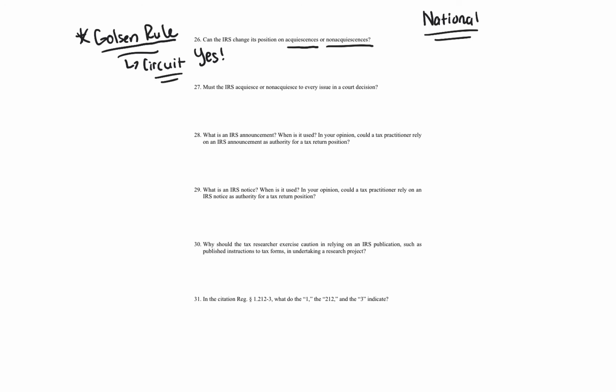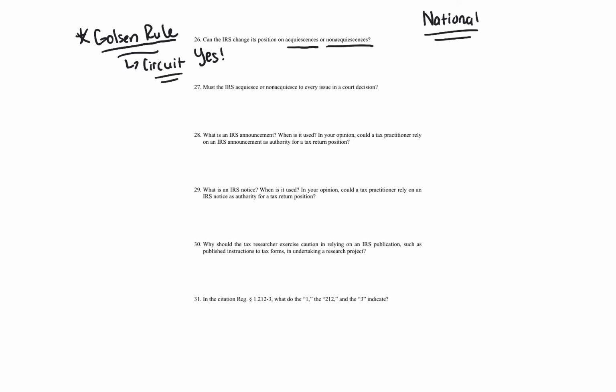That's how this works. So the idea is when the IRS loses a case, they have to acquiesce or non-acquiesce to that specific case. They don't have to, they usually do, okay? Now, the government doesn't really lose many tax court cases, just so you know. It's not as common. The government almost always wins. There are cases where the government does not win.